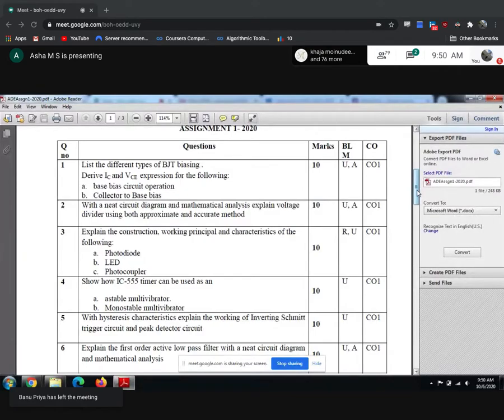And you people know that will not work out also. Correct? So that thing only he may twist the question. So instead of asking that one, he may ask: show how IC 555 timer can be used, or show how a monostable multivibrator can be used as a square wave generator. So let me show you in the notes.